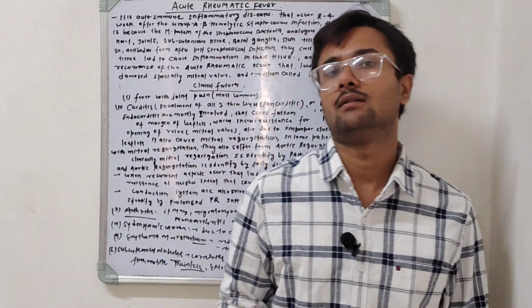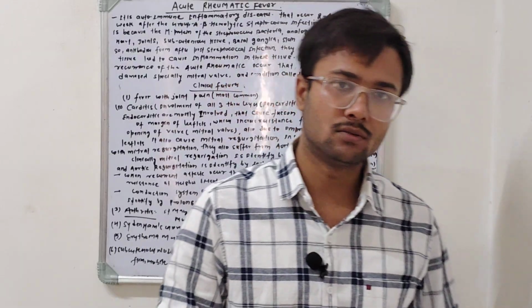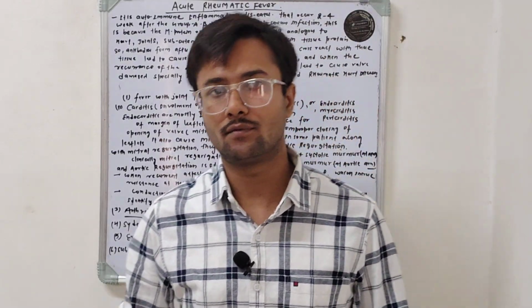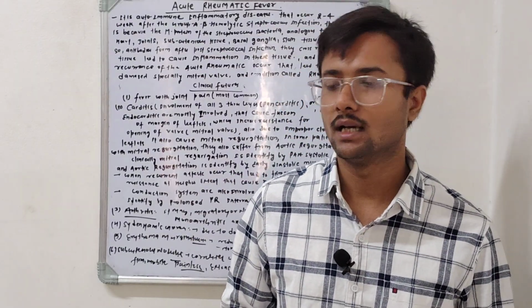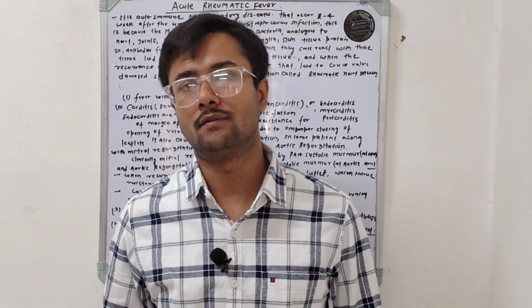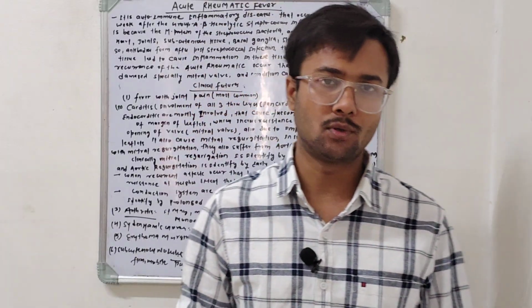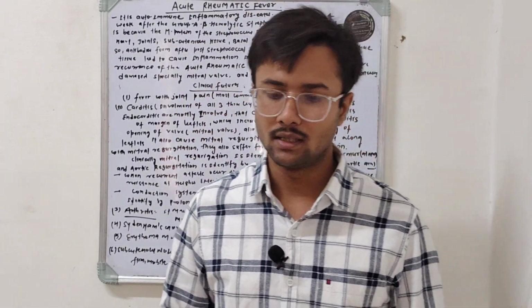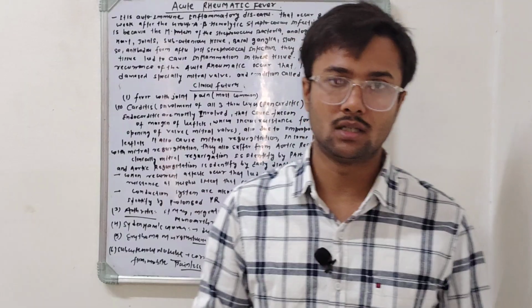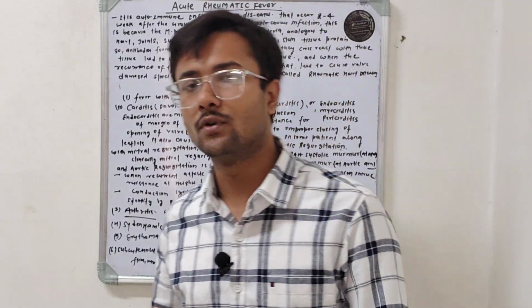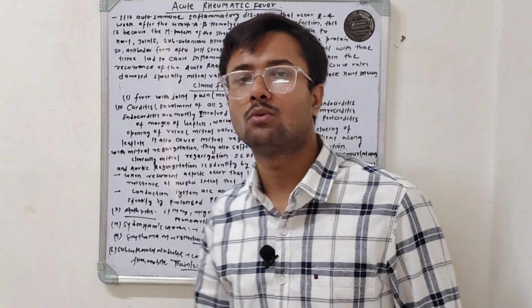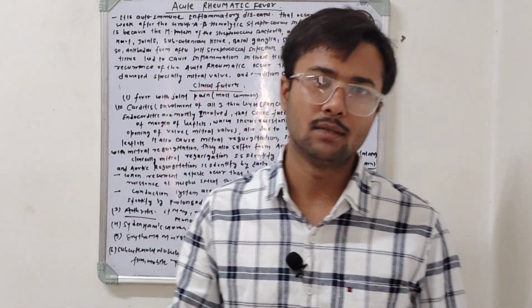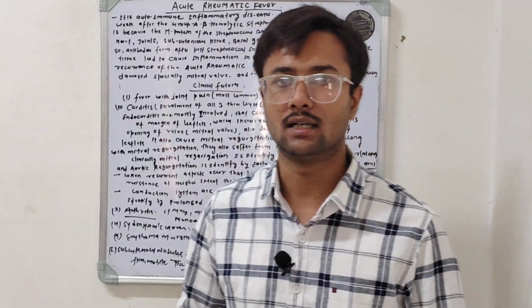So again I am going to repeat what I am telling you. First, a person suffers from beta hemolytic streptococcus infection, and after 2 to 4 weeks of this infection, there is a cross reaction of immune cells with the body's own tissue. Now the question arises, why does this cross reaction of antibodies with the body's own cells occur?